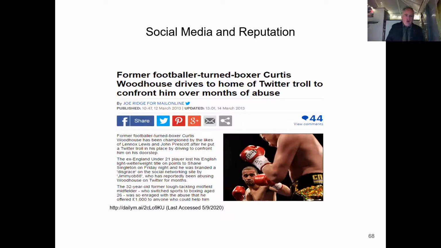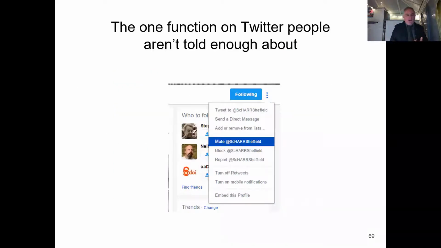This is a story just to show what can happen. This is a footballer in the UK who became a boxer, who received quite a lot of abuse from a troll. And he decided to take things into his own hands and actually posted a tweet asking for this person's address in exchange for £1,000. He got a street name within a week. He drove to this person's house, tweeting pictures of his journey to show that he was on his way. This other person started to back down and realized he'd gone too far. So what we found from that story was that Curtis Woodhouse didn't realize he could block that person. And that is often the best way to deal with that.